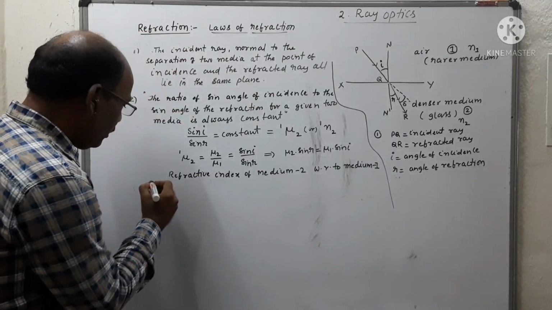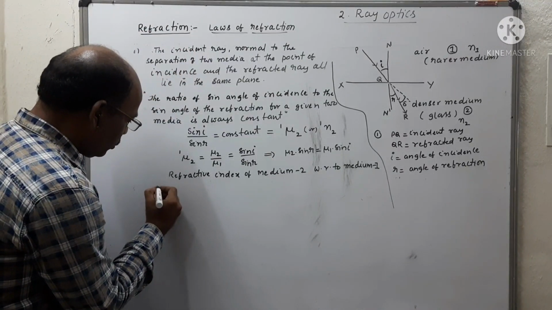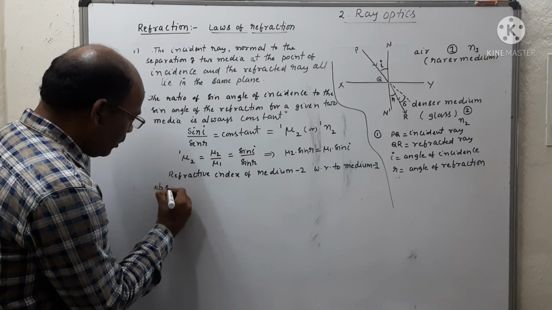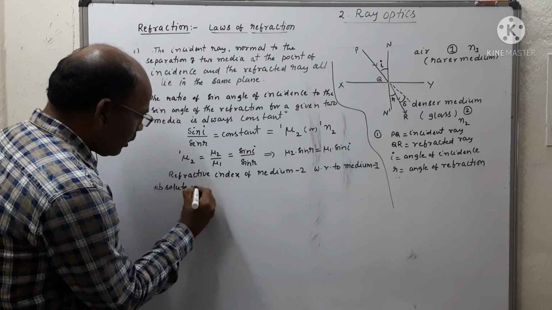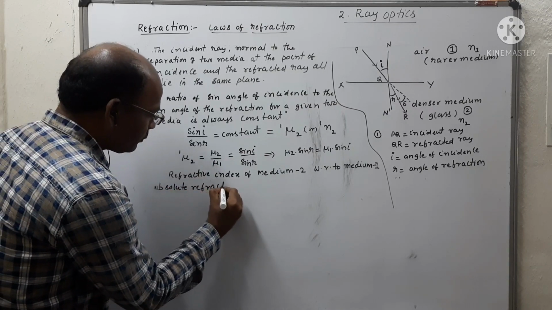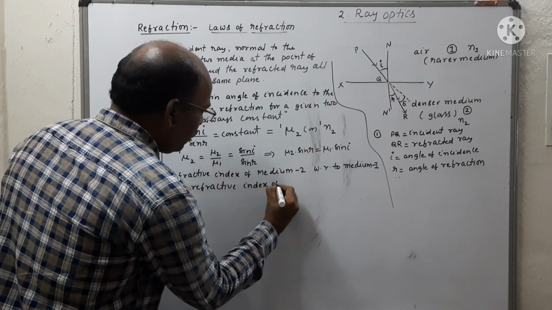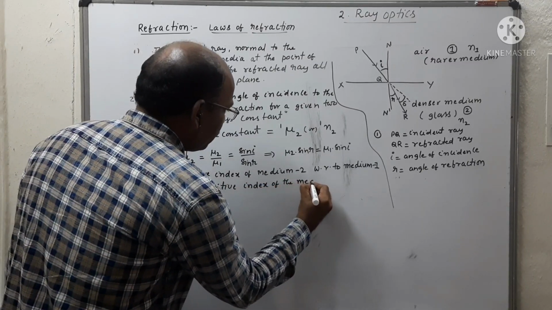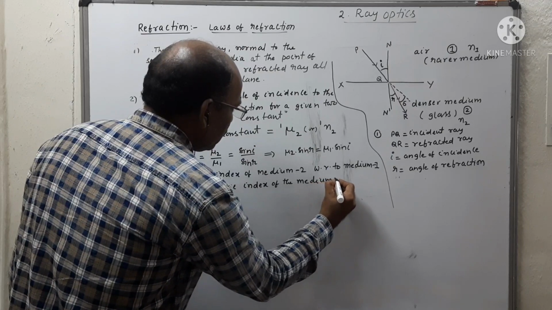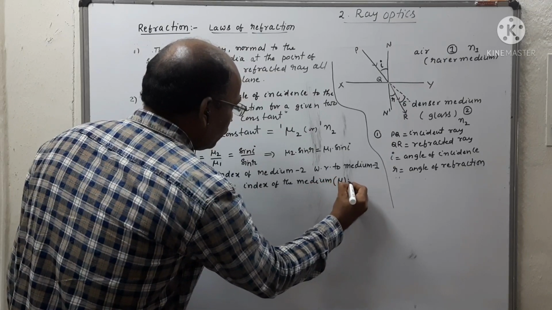How can we define absolute refractive index? The absolute refractive index of the medium is represented by mu.